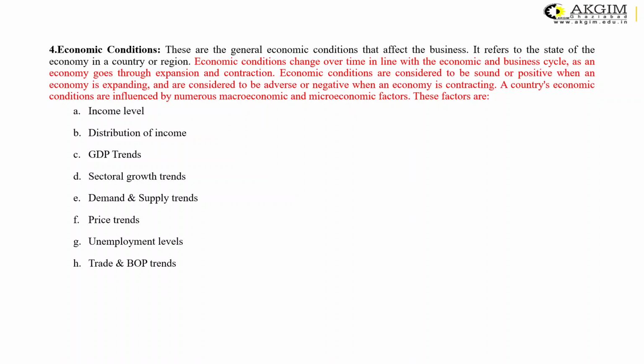Then sectoral growth trends, demand and supply trends, price trends, unemployment levels, trade and balance of payment trends. All these are the various things that depict the actual condition of any particular economy. So the economy may be in an expanding form or it may take the contracting form. Expansion is always advisable, because if the economy is expanding, it is always considered a positive sign.